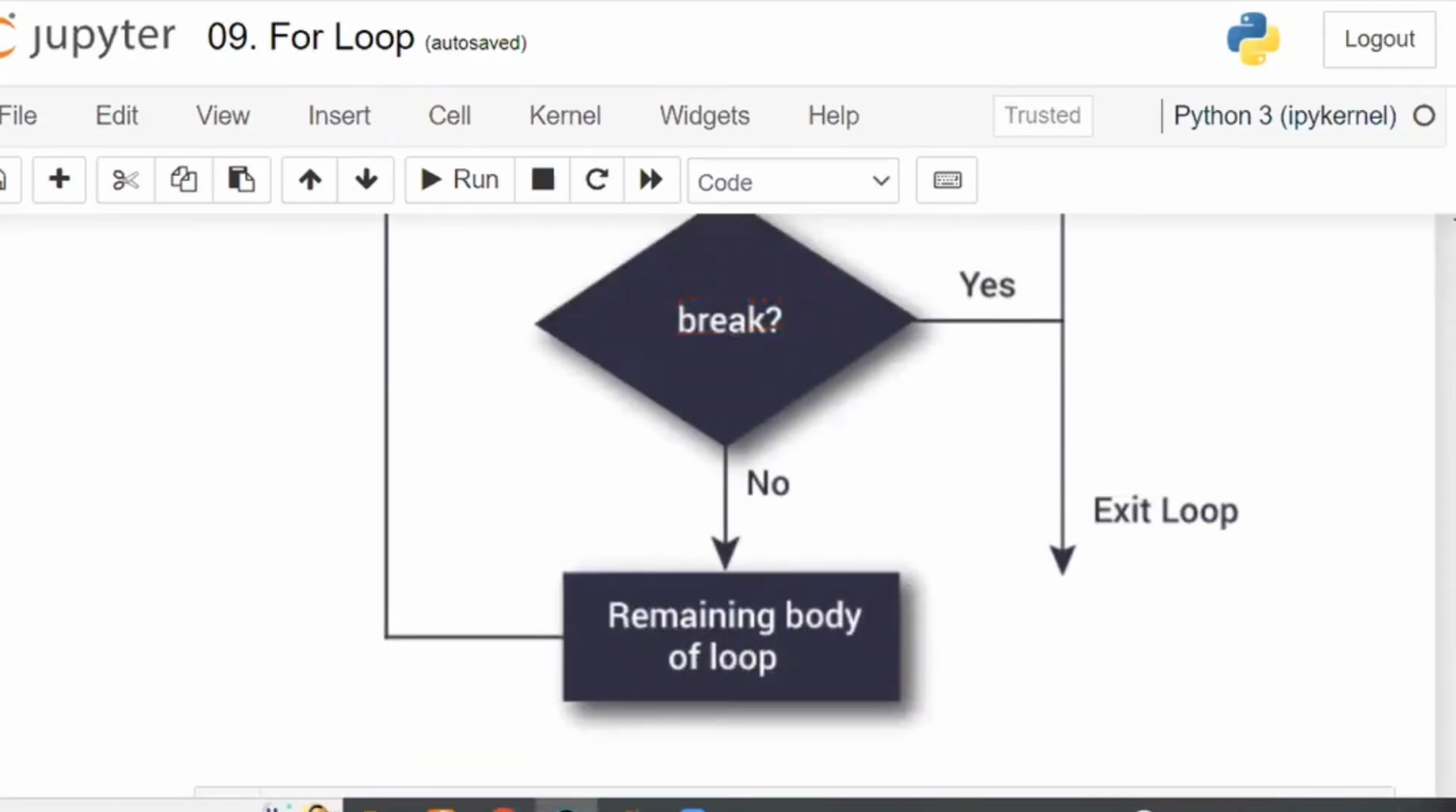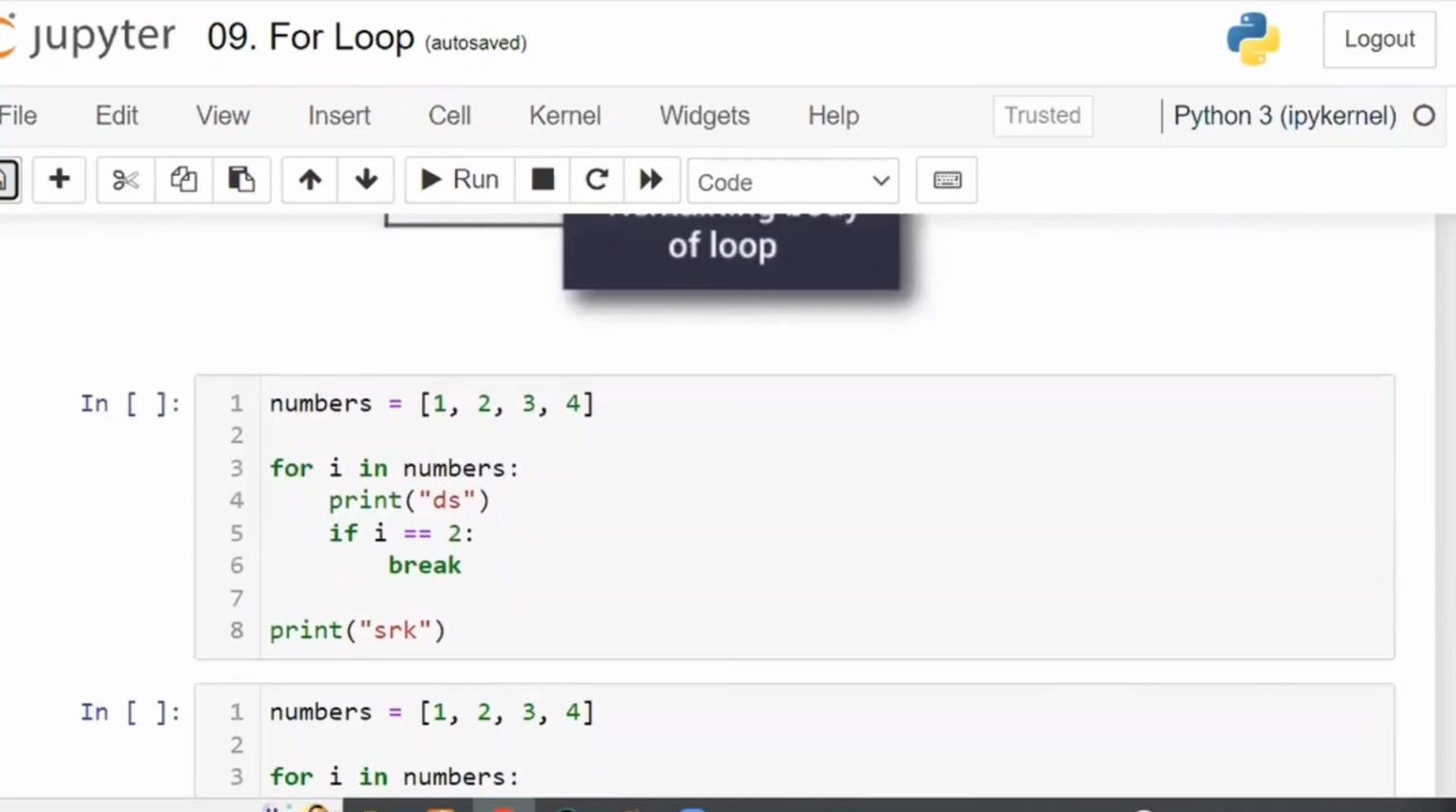Okay. Let us see with multiple examples. numbers is equal to 1, 2, 3, 4. For i in numbers, this list, it enters into the loop, print DS, if i is equal to 2, print break. Now, first i is equal to 1, entered into the loop. What is there inside that? Print DS. So DS will be printed. Is 1 equal to 2? No. The answer is no, so continue with the for loop. Again go back and continue with the for loop as it is.